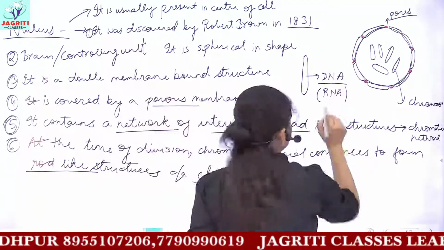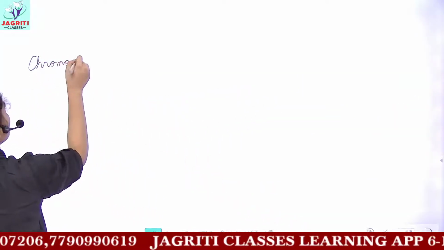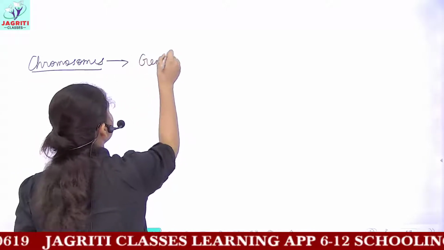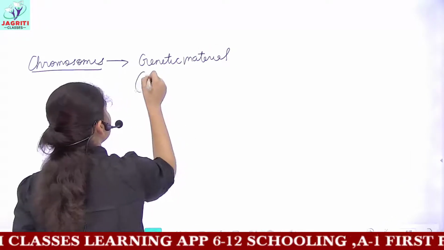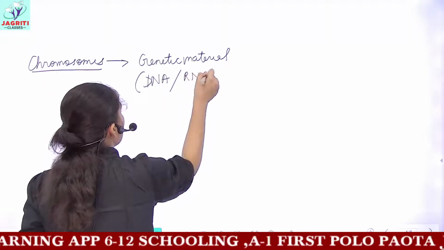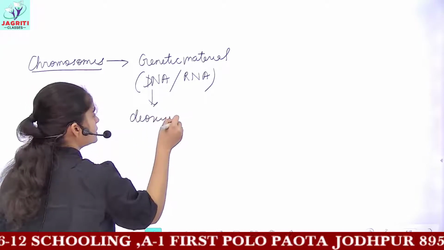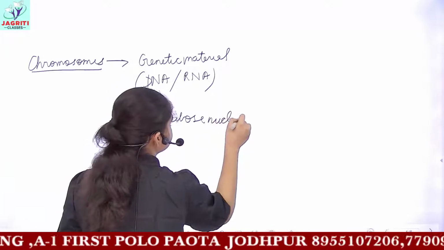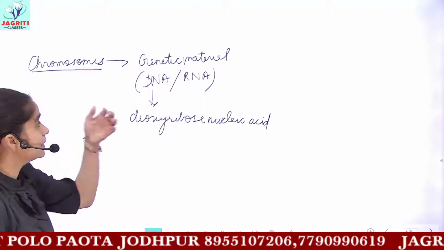We have chromosomes in our cell, in our nucleus. These chromosomes contain genetic material, and this genetic material can be different in different organisms. It could be DNA or it could be RNA. DNA is called deoxyribose nucleic acid, and RNA is called ribonucleic acid.